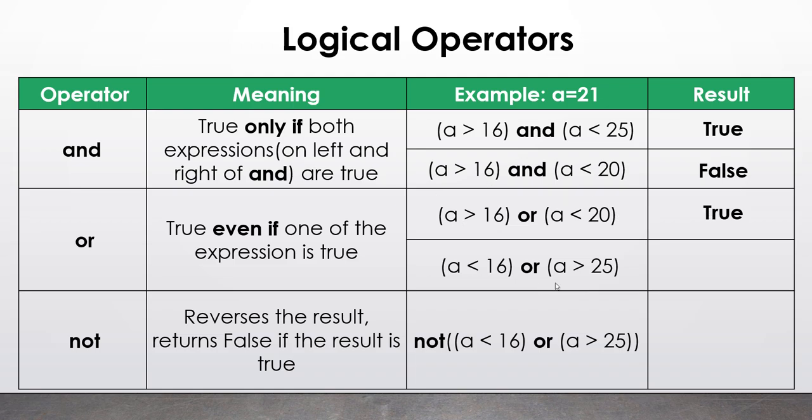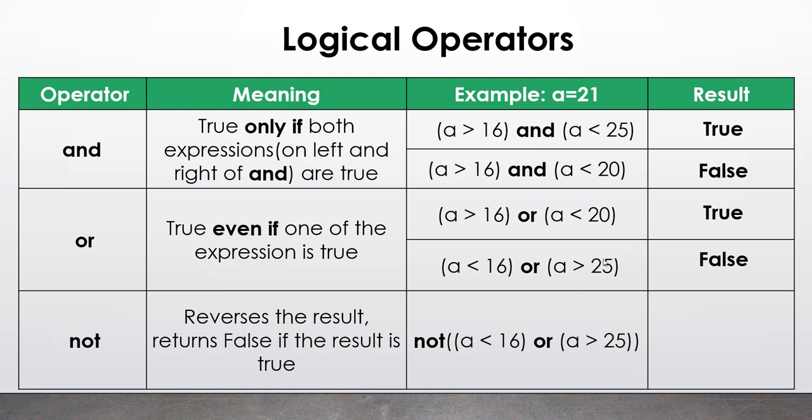Now I want you to understand the output of this second condition in OR. So I have set up the condition that a is less than 16 or a is greater than 25. Okay, so I want you to now guess what is the answer. Suppose I check, the answer is false. As you must have guessed, the answer is false because a is less than 16 is not true: our value of a is 21, so a is not less than 16. That is why this first expression will come out to be false.